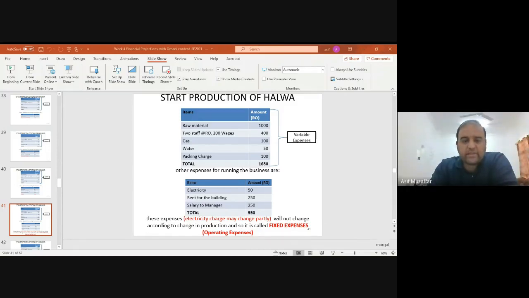That is why electricity is indirect expense. So in any company, even if they are using electricity, it is much easier and acceptable to put the electricity bill as an indirect expense. Okay.